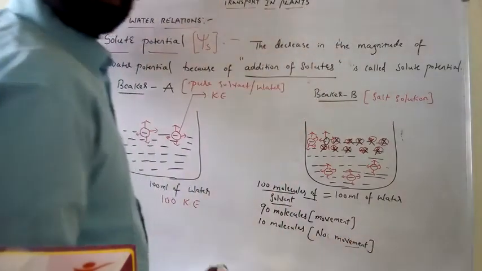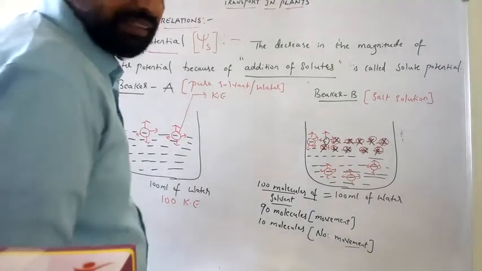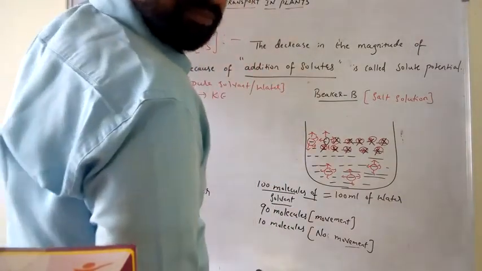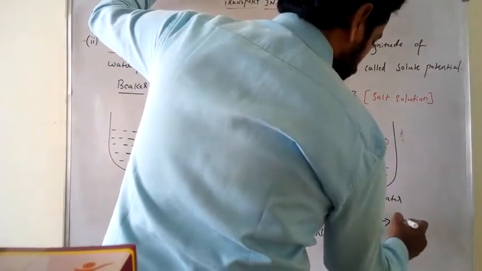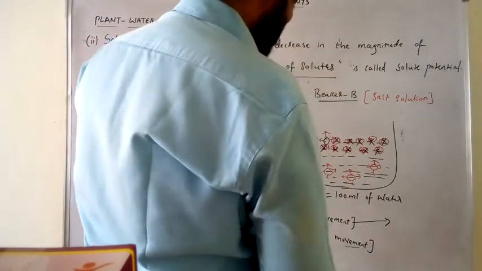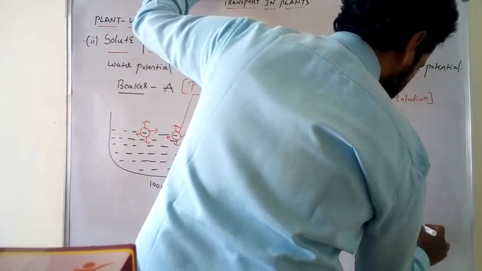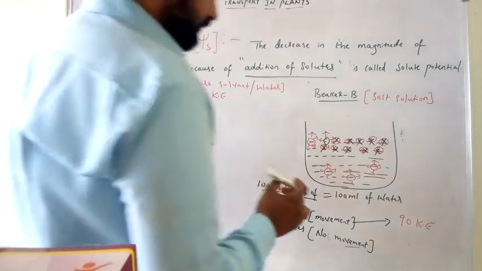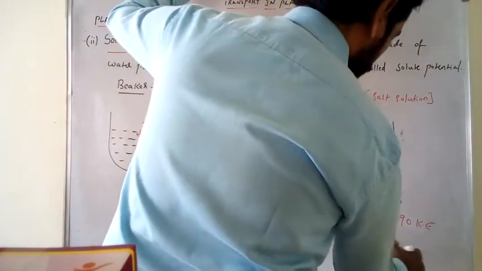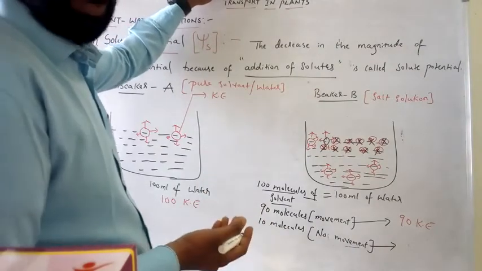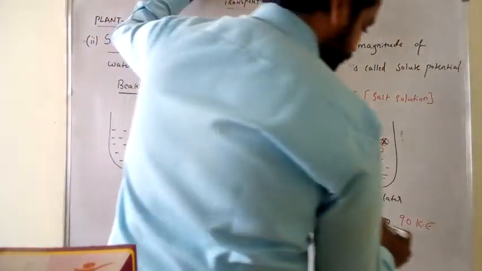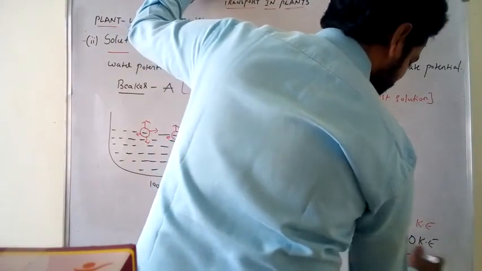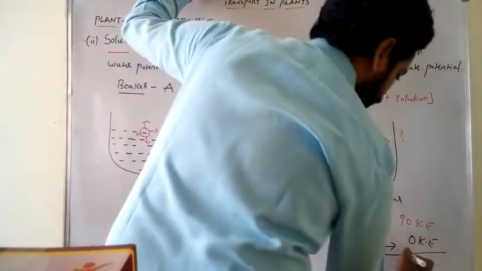Now, as these 90 molecules of solvent are having movement, the kinetic energy of these moving particles is 90. Next, as these 10 molecules lose movement because they are bound with solute, their kinetic energy is 0. What is the net kinetic energy? 90 plus 0 is equal to 90 kinetic energy.